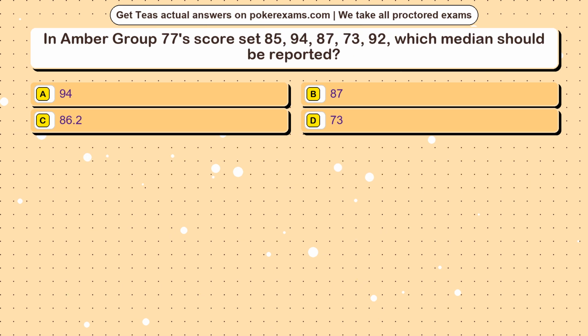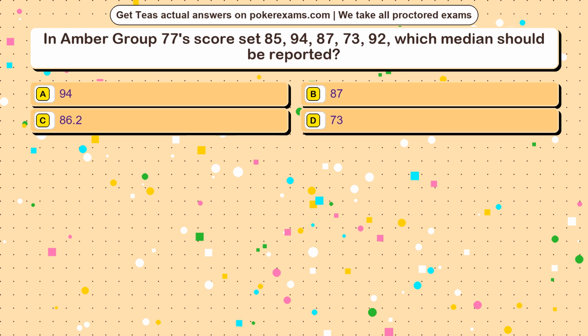Question 12. In Amber Group 77's score set 85, 94, 87, 73, 92, which median should be reported? Option A, 94. Option B, 87. Option C, 86.2. Option D, 73.